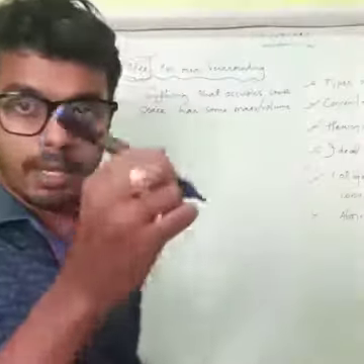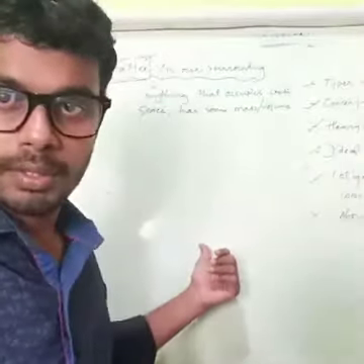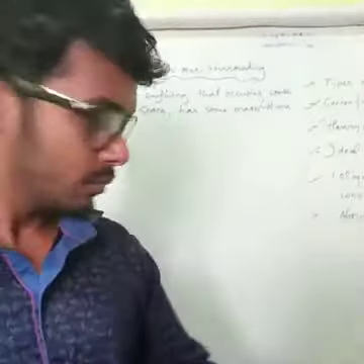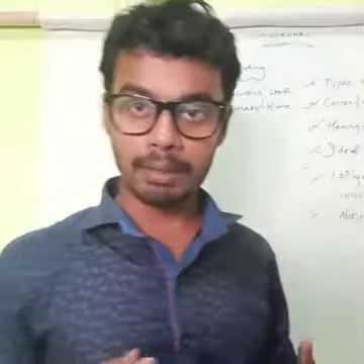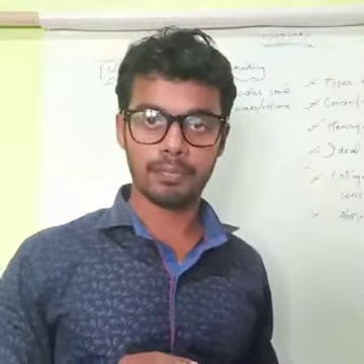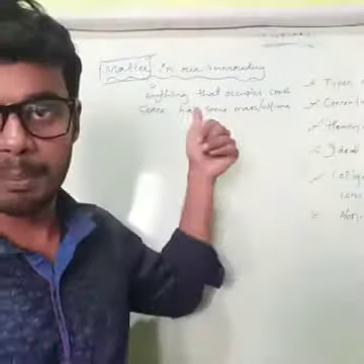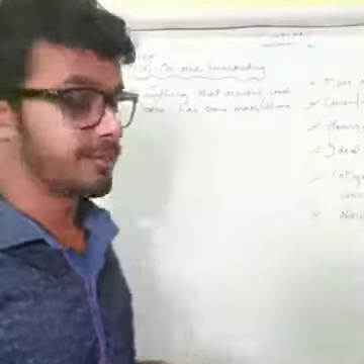For example, pen. This is a matter. Board is again a matter. Anything, this clamp, mobile, goggles, all are matter, which satisfies this rule. So now you can say easily which is matter or not. Okay.